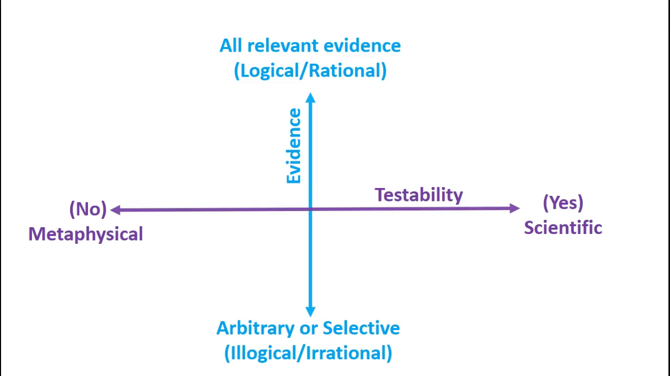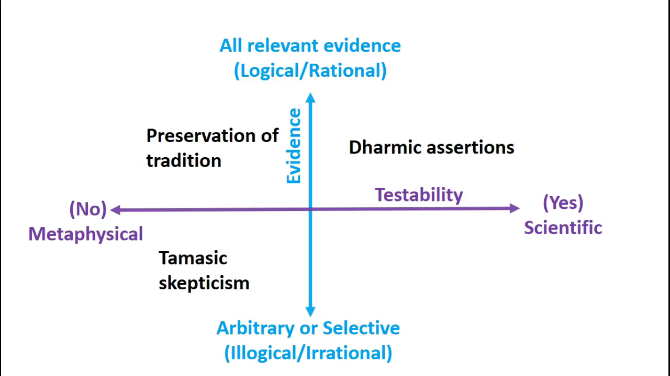Now, plotting these two variables in this fashion allows us to look at all the research efforts, more than 130 of them, and classify them into these four quadrants. We have given them names. The first quadrant is preservation of tradition, the second quadrant is dharmic assertions, the third is tamasic skepticism, and the fourth quadrant is superficial and manipulative claims. Now, let's look at what is good and what is bad about each of the quadrants.